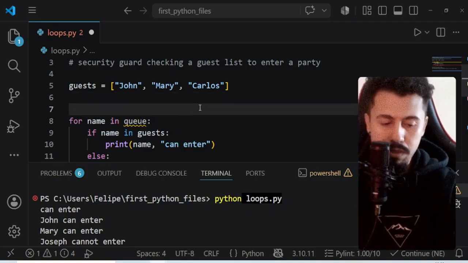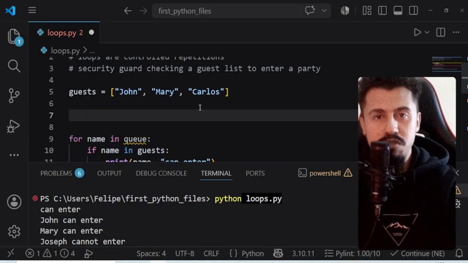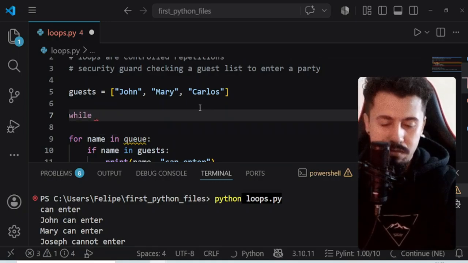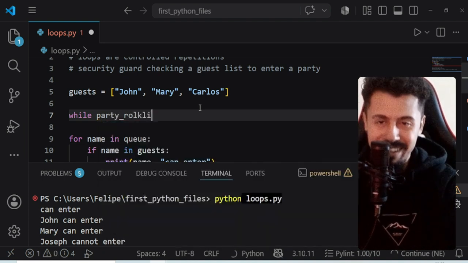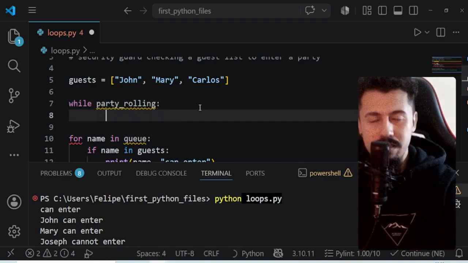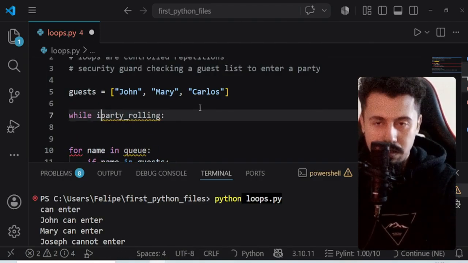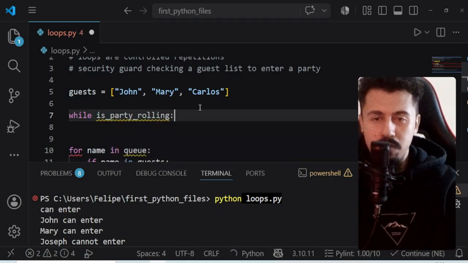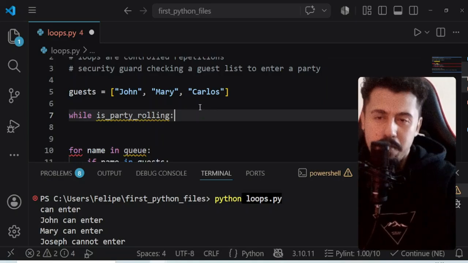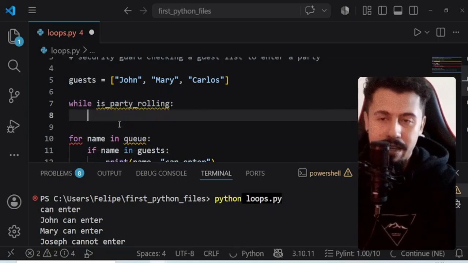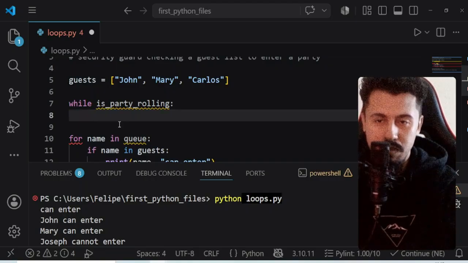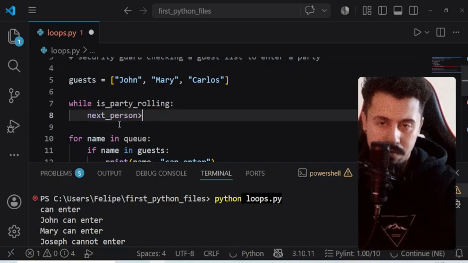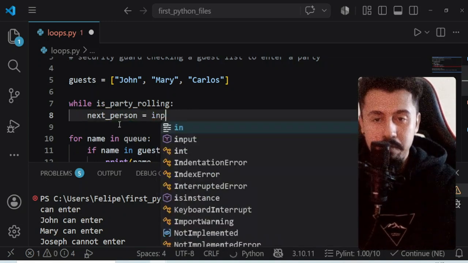So while is party rolling, we can get the name of the next person that is trying to enter the party. So next person receives input.